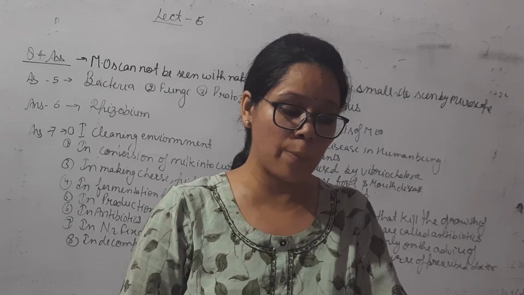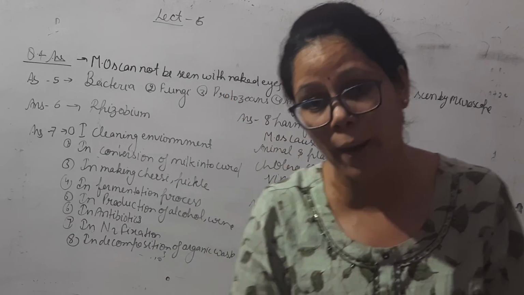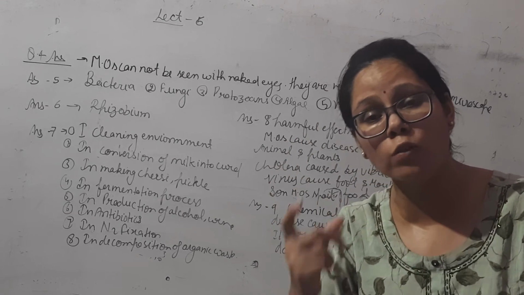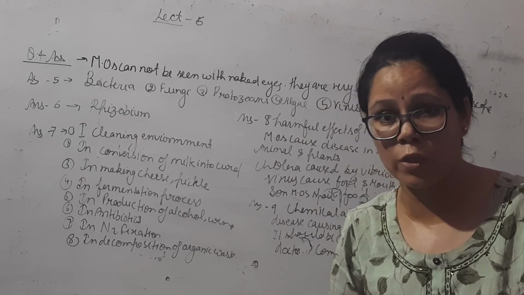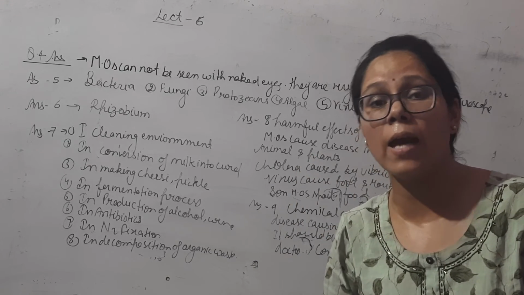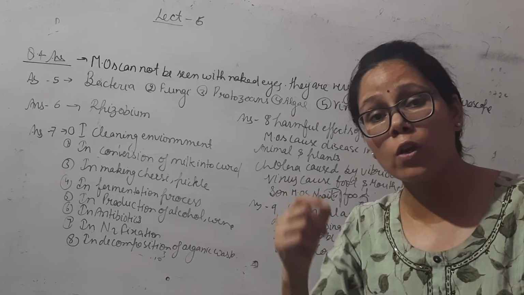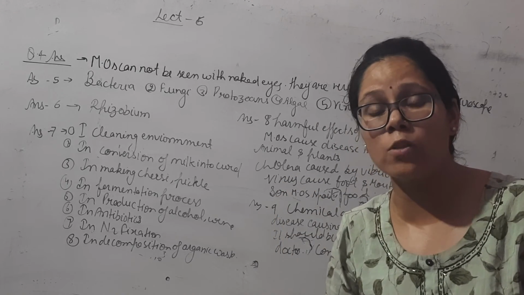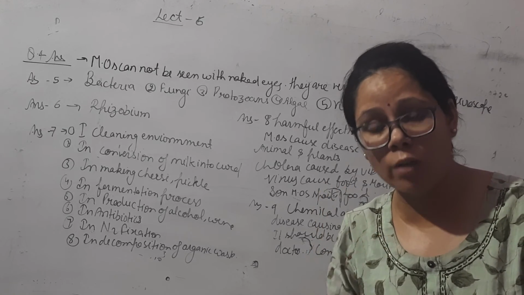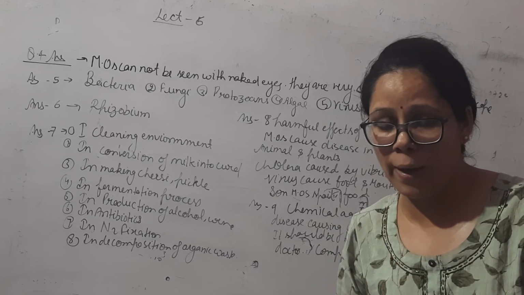Next, what are antibiotics? What precautions must be taken while taking antibiotics? Antibiotics are chemical substances which stop the growth of harmful microorganisms. These substances are known as antibiotics. And what precautions should be taken for taking antibiotics? We should always take antibiotics only as prescribed by the doctor. If a doctor advises taking antibiotics, then we should take them.